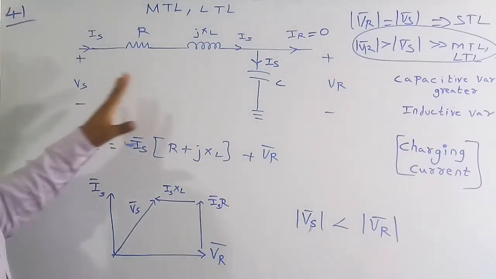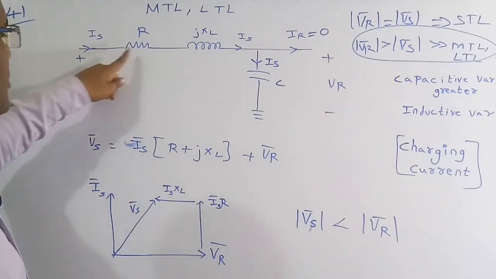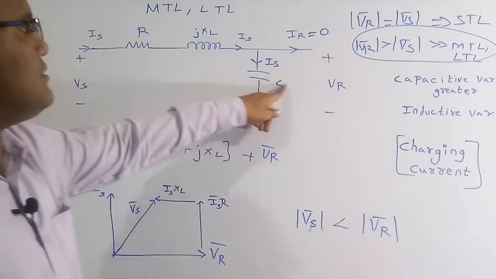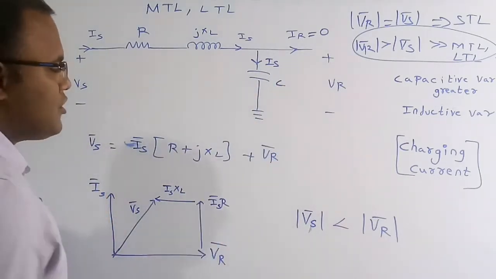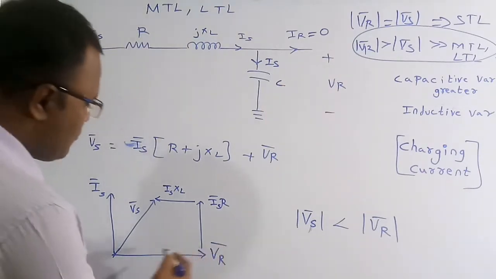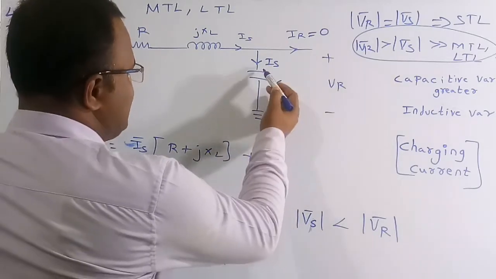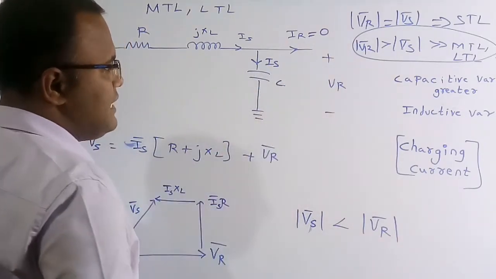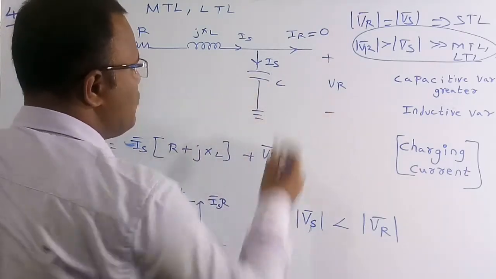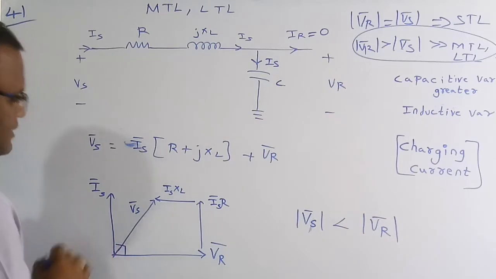Now I am going to write a vector equation for this. Vs bar is equal to Is bar into (R plus jXL) plus VR bar, by using KVL. Now I am going to draw the phasor diagram. I take VR bar as the reference. For the voltage VR, the current Is is going to lead the voltage by 90 degrees.